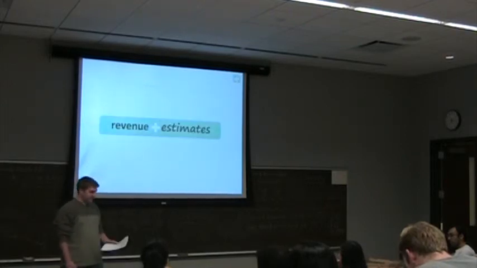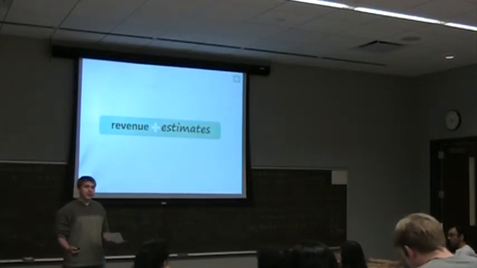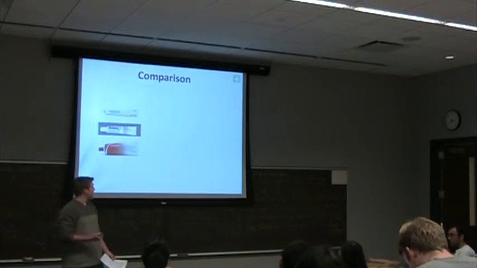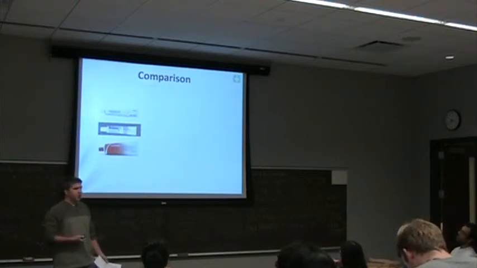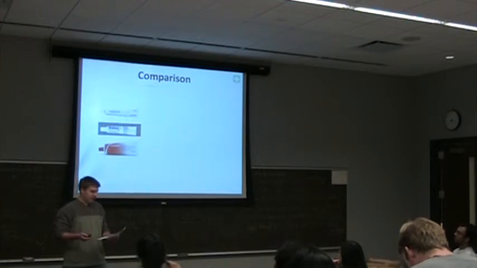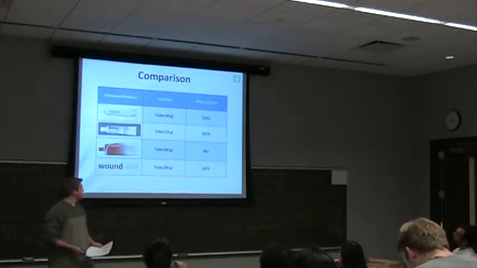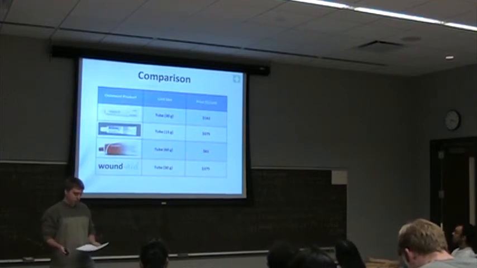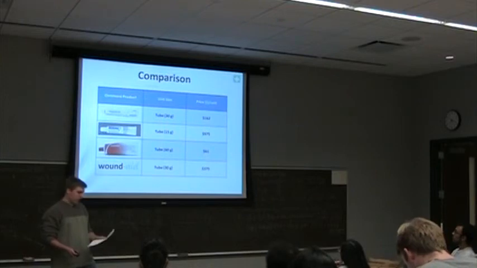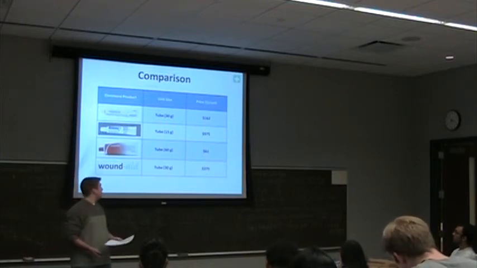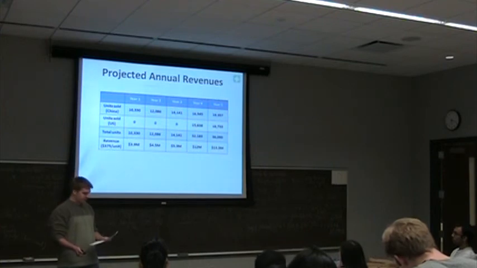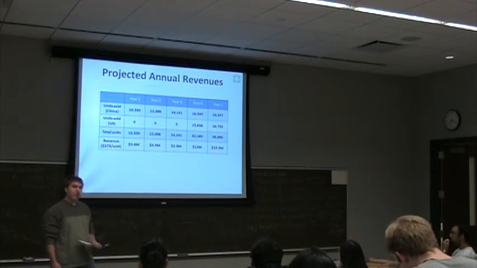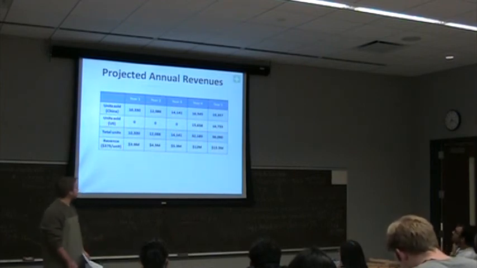To calculate our revenue estimates, we first had to settle on Wound Aid's price. We did this by comparing our nearest ointment competitors, which were Santyl, Regranex, and Zernium, and we looked at their pricing and also their unit size. We feel that $375 per 30-gram tube of Wound Aid would accurately reflect our product's wound healing value. So putting together our price with our projected units sold, this resulted in our following revenues over the total 5 years.